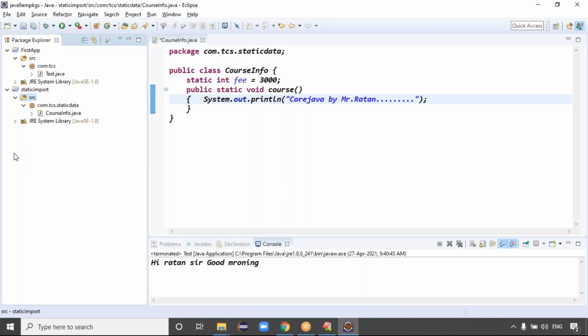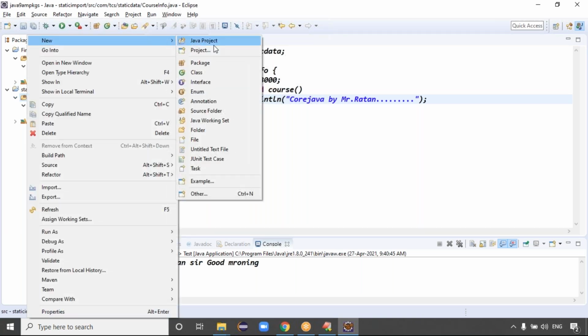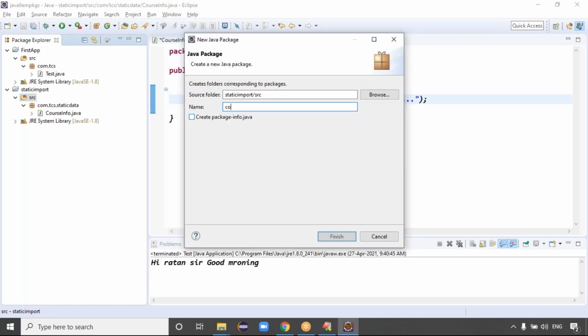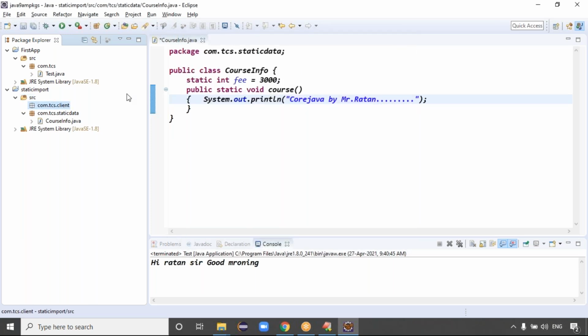Guys, I want to create the new package, the client package. See, this is one module, one package, and I want to create another package. Right click, new, package. What is the package name here? com.tcs. This is like client code, guys. This is my client code.